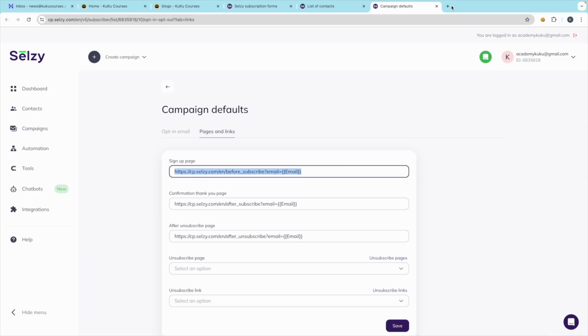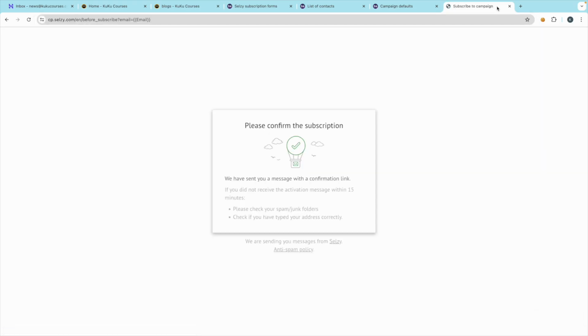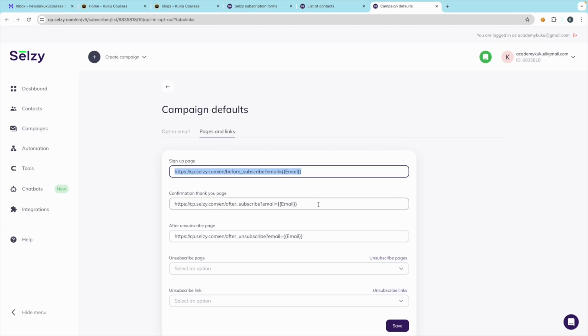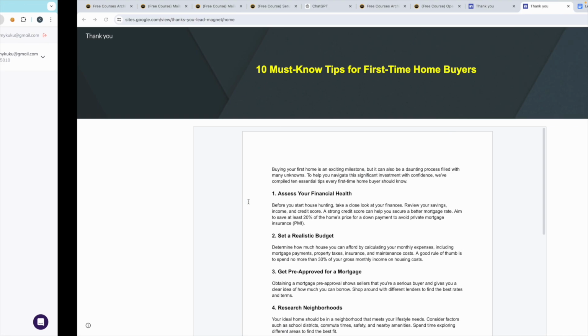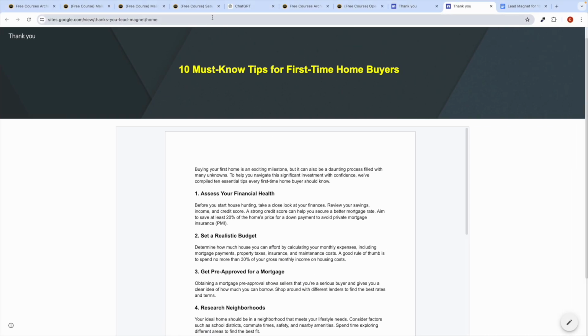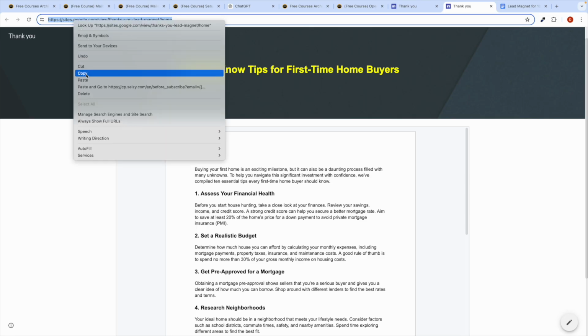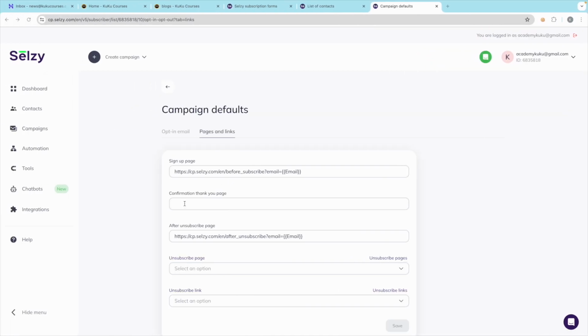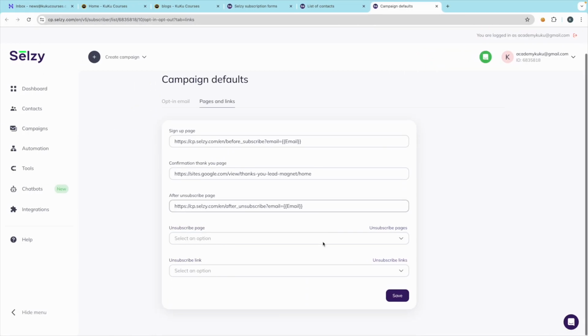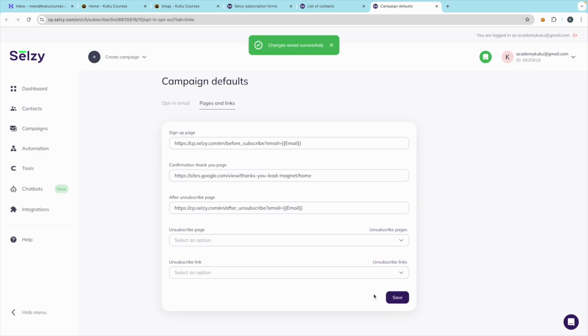You don't have to do anything over here. What you have to do is remove this confirmation thank you page, and here is the lead magnet you have created. Just copy the URL, right click and copy this, go here and paste the link over here. That's it. Now click on the save button.